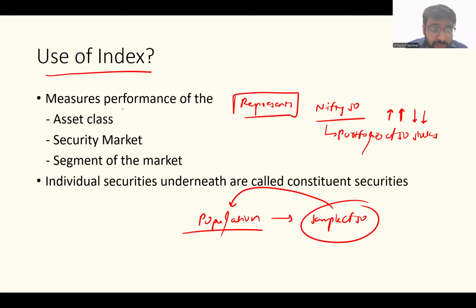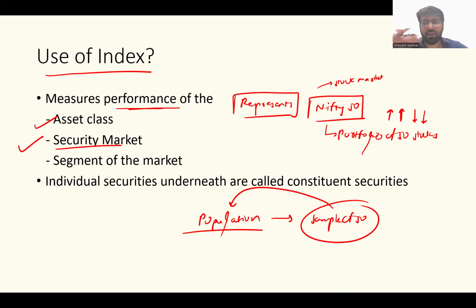Sir, what exactly does the index do? What exactly do you use it for? You measure the performance of a particular asset class, how well it is performing. So when I talk about Nifty 50, which is an index for the stock market world, it tells us how the asset class, which is stock, is performing. It tells me about how the security market is performing. You can have a general notion about how security markets are performing with respect to how the index is performing, and the segment of the market.